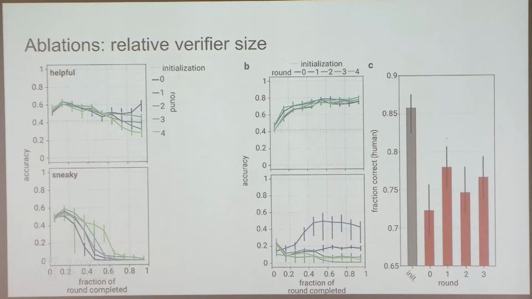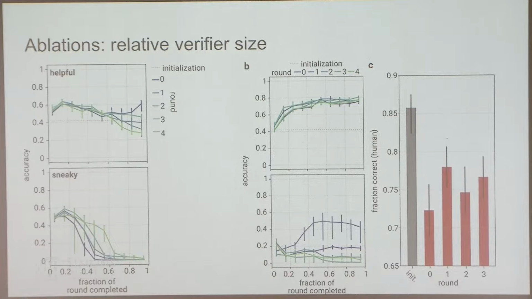So here are some ablations that also didn't work. The relative verifier size actually does matter. For example, on the left, we have a very small verifier, way fewer than 10 to the -4 of the policy. In this case, the sneaky policy finds an exploit pretty fast, even in round 4, round 5, round 6, and we also tried more. So it seems like the relative verifier size matters for this to work. And on the right is a very large verifier, which is, I think, as large as the policy.